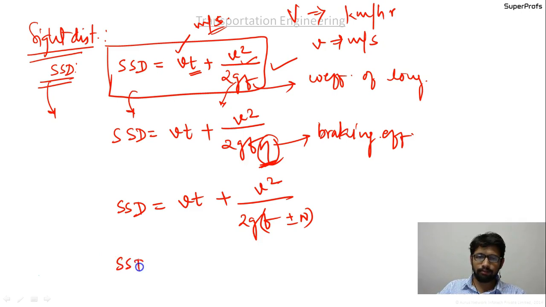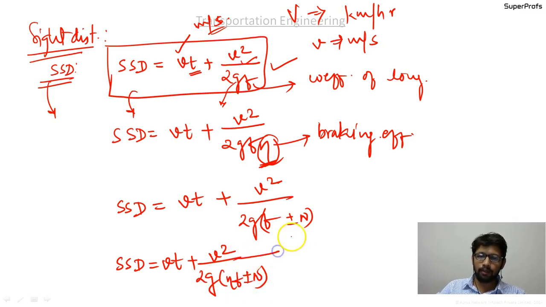Both together, if accounted, it should be Vt plus V square upon 2gη(f plus minus n). Use plus when it is a rising gradient, use minus when it is a falling gradient.